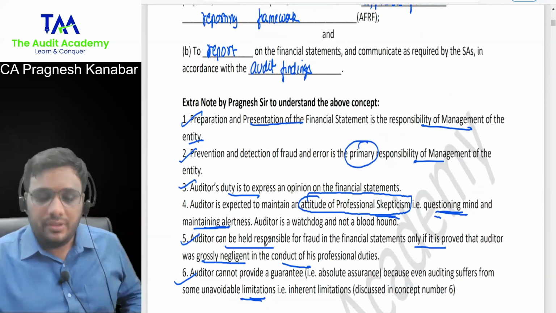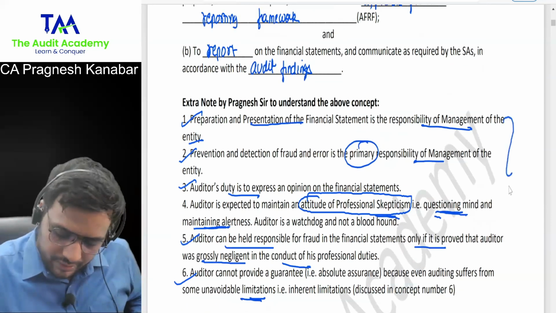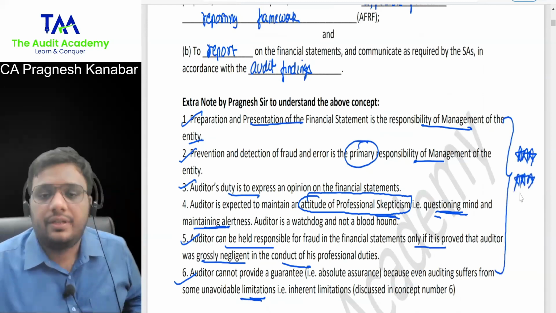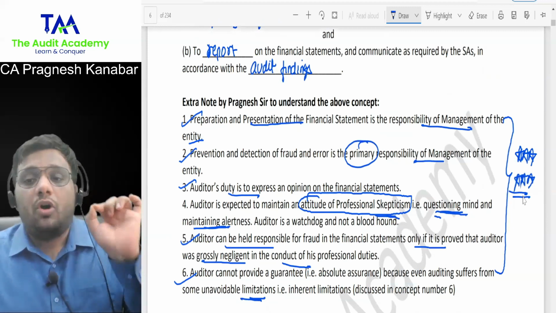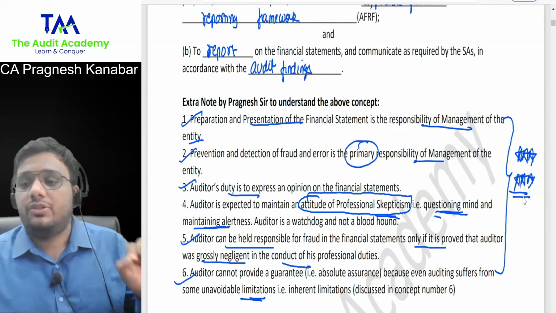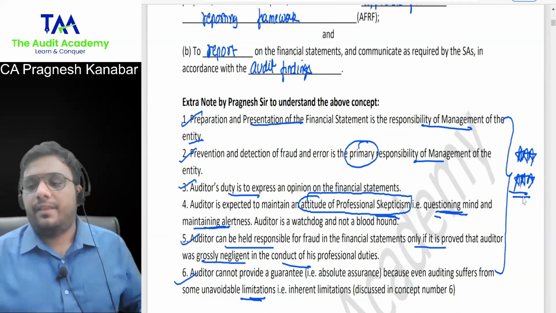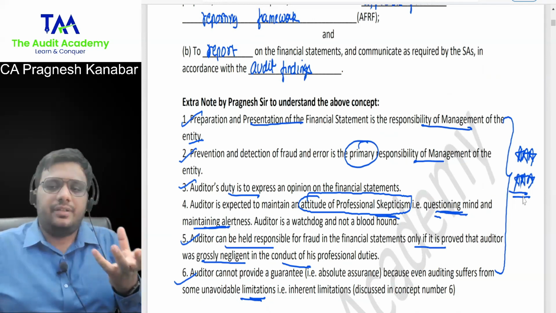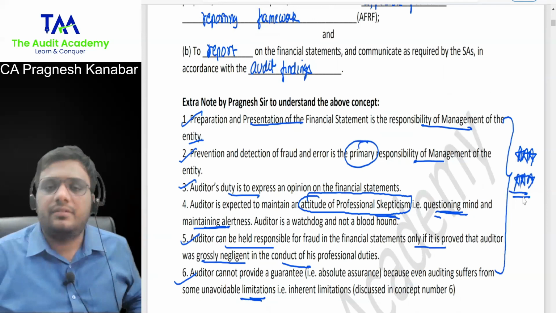All right. So these 6 points that you see over here, you will never forget these points, because this is your hall ticket for audit paper. Because this is the main gist of audit, the main premise of audit, the main logic of audit. So come on, everyone, in one voice.